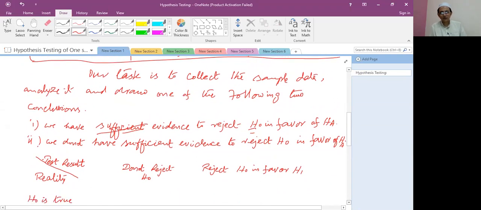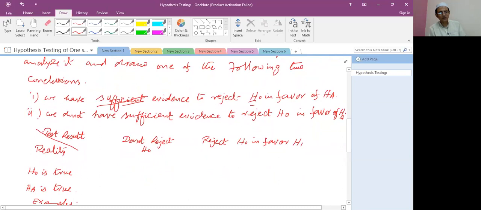What does it mean? First, we make a table. Test result: do not reject H0 or reject H0 in favor of H1. Reality: H0 is true, HA is true. When the null hypothesis H0 is true and we do not reject H0, it has no error.